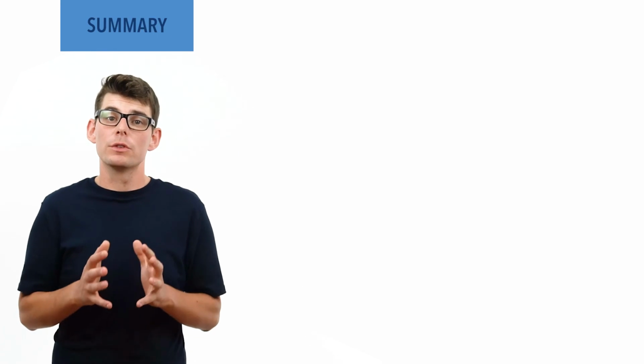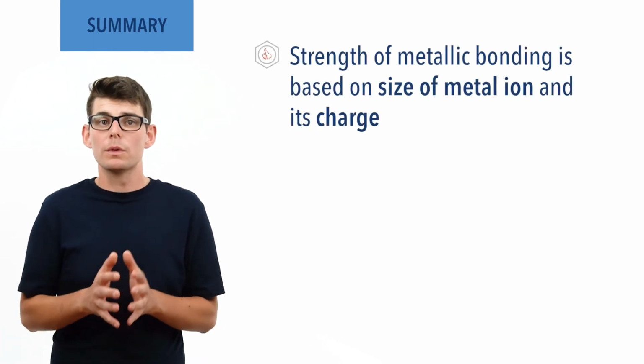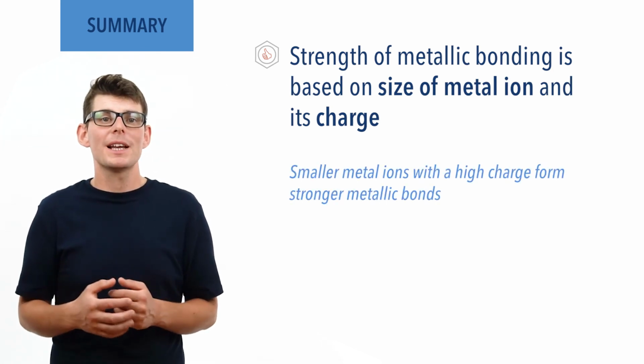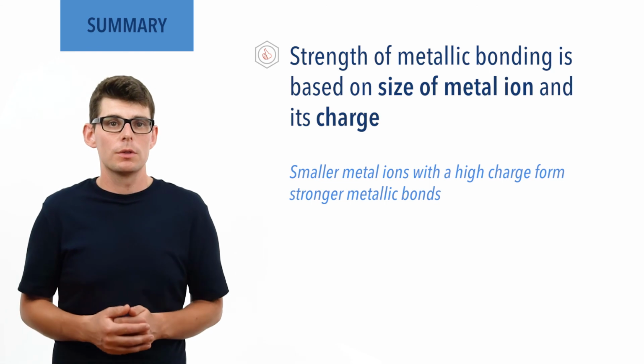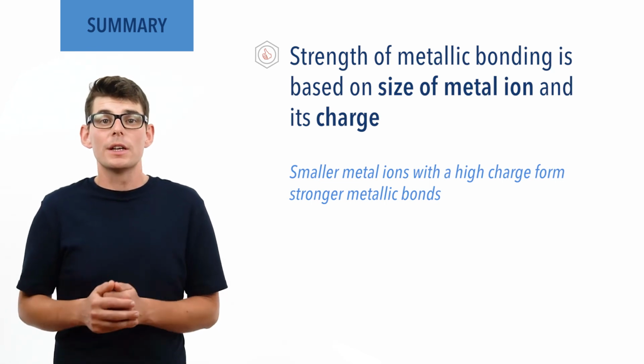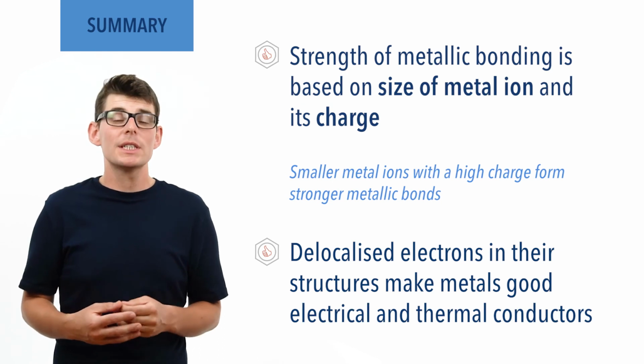The strength of metallic bonding within a metal is based on the size and charge of ions. Metals with small ions with a high charge will have stronger metallic bonding in their structures than metals with large ions and a lower charge. Delocalized electrons are free to move in metals, meaning they are good conductors of electricity and thermal energy.